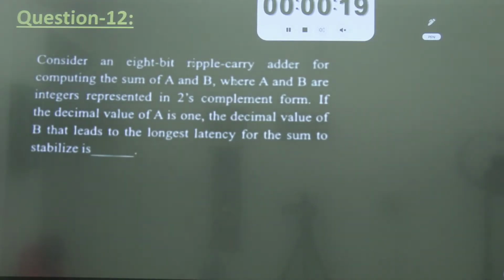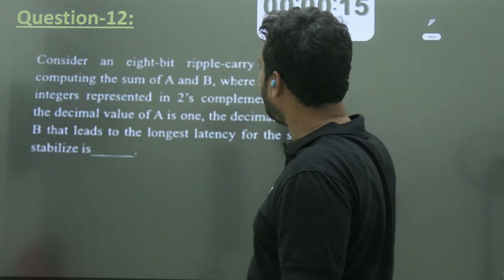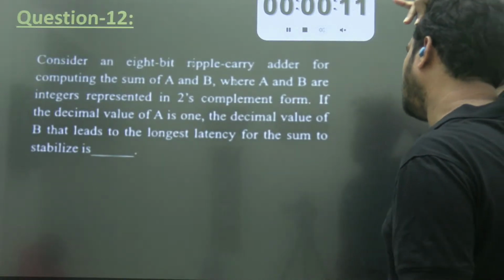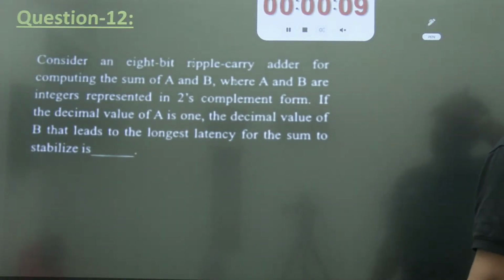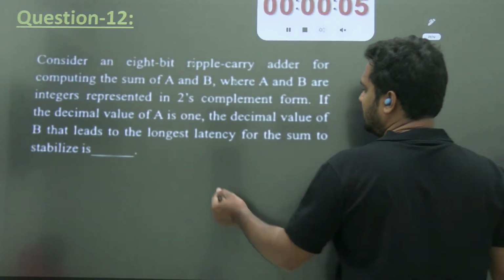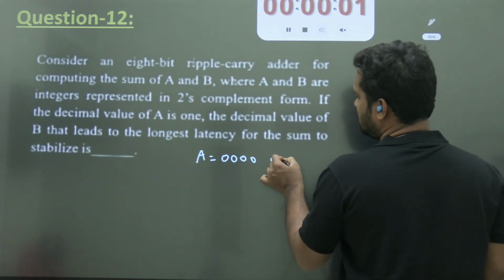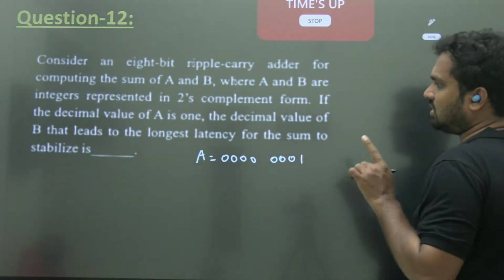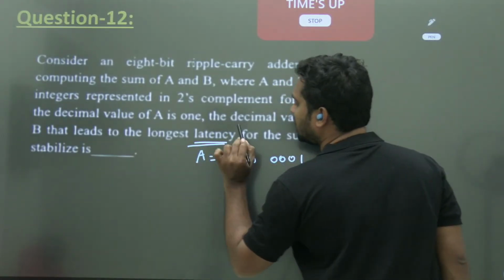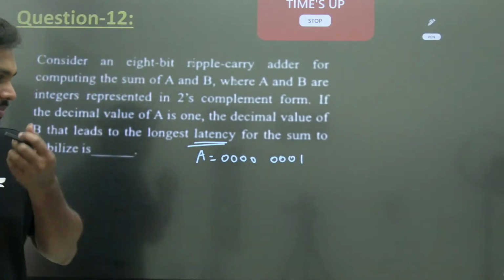Here, consider an 8-bit binary ripple adder for computing the sum of A and B, where A and B are integers represented in the 2's complement format. If the decimal value of A is 1, okay, A is equal to 0 0 0 0 0 0 0 1. Then what is the decimal value of B that leads to the longest latency? Latency का मतलब ज़्यादा time लगेगा. कौन सा वाला input में आपको ज़्यादा time लगेगा?